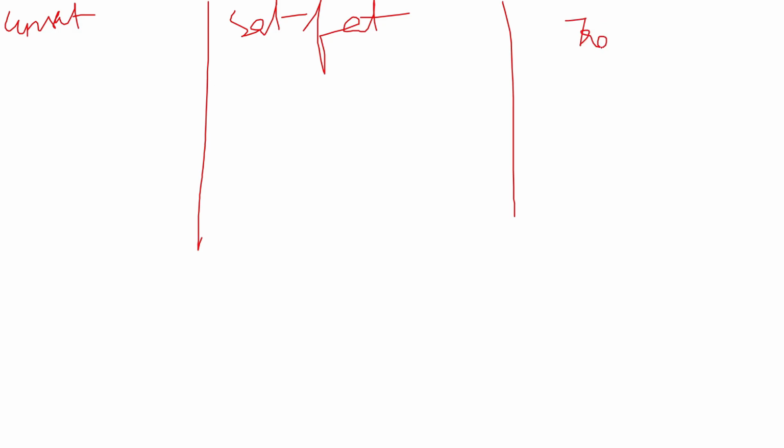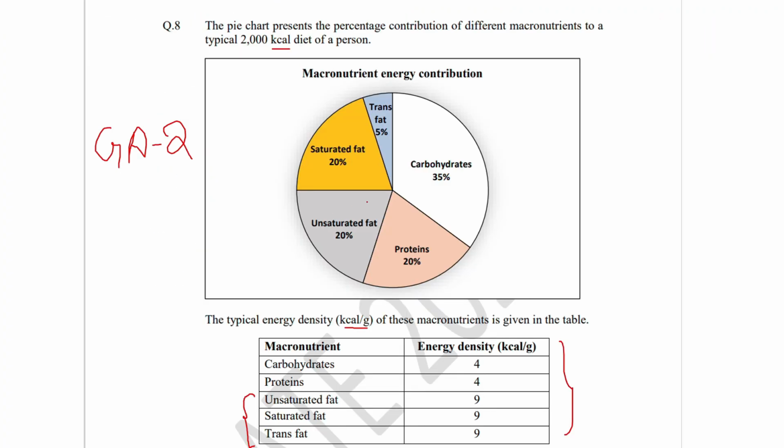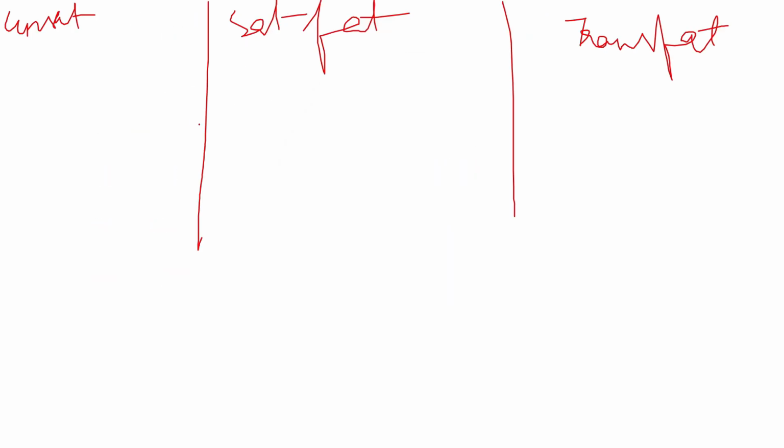Let me draw three columns. So this is for unsaturated fat. This is for saturated fat. And this is for trans fat. So they have given unsaturated as 20%, saturated 20% and trans fat 5%.